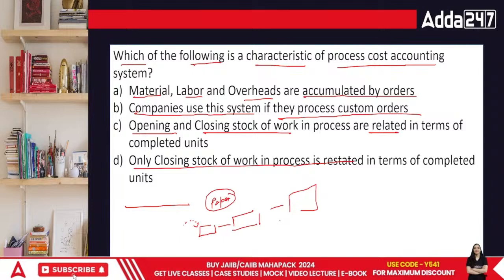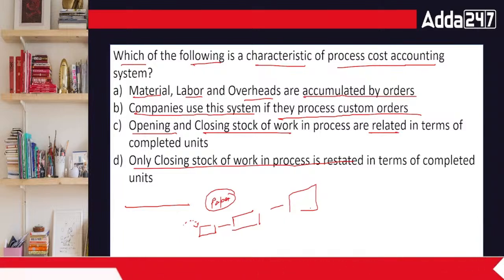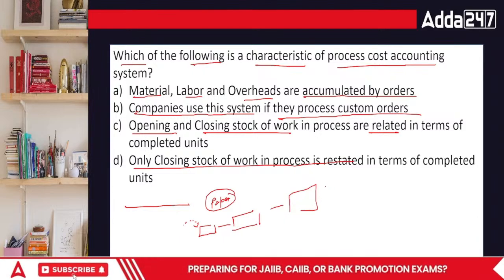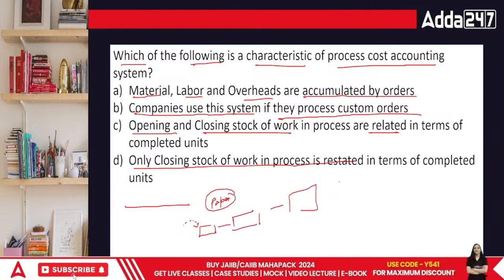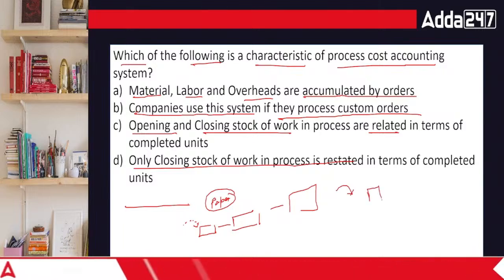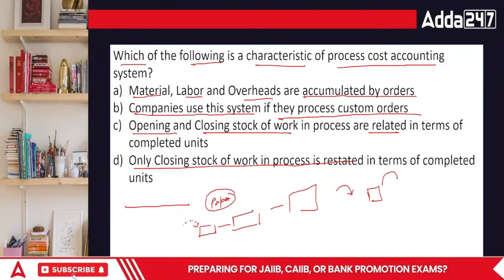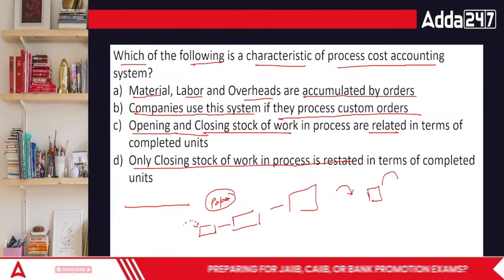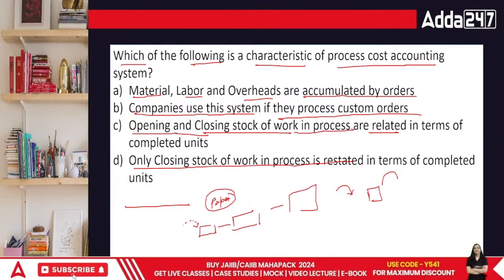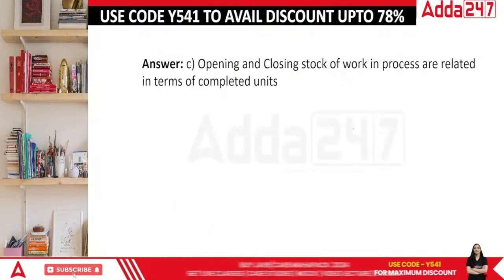It's a lengthy process. So in this case, we already are done on the 31st of March. Obviously, now the entire stock is over, right? So we have the opening stock, we process it, and we have the closing stock as well. So opening and closing stock of the work in progress are related in the terms of completed units.